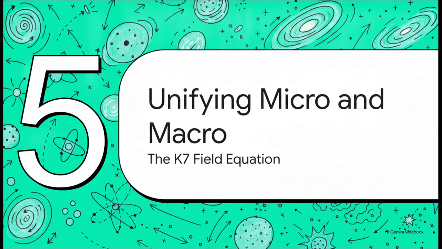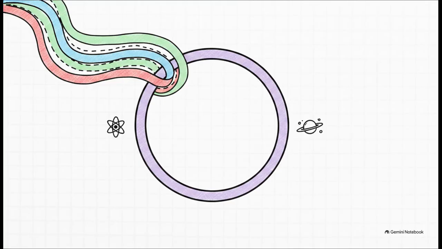Finally, Section 5, Unifying the Micro and Macro, the K7 field equation. So the crucial takeaway here is how this single mathematical theory claims to connect the dots between subatomic spin on one end and giant galactic orbits on the other. To tie the whole shebang together, the author introduces the unified K7 field equation. This essentially synthesizes the localized velocity fields of all three prongs we discussed, the causal, the mind, and the physical. It mashes these up with a planetary macro constant, Planck's constant from quantum mechanics, and that Septenary cosmic denominator of 7. It links all these pieces together into one continuous closed-loop equation.